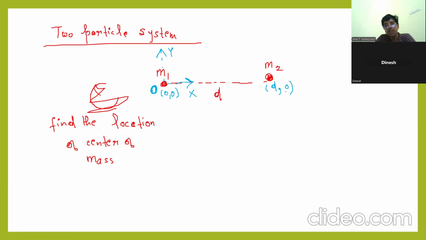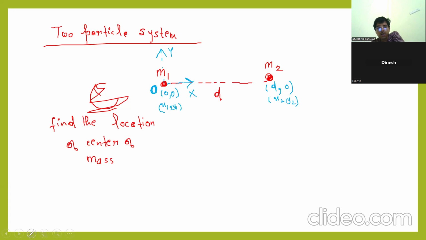So with respect to m1, where will be the location of center of mass? That is my question. So I am taking m1 as my reference, and I am taking x or y there. Clear? So just tell me, where is x1 y1? This is x1 y1, and this is x2.